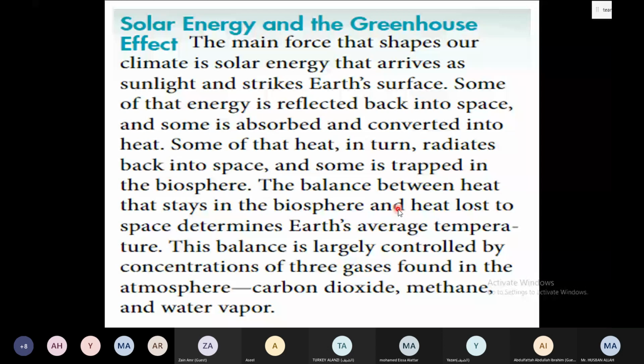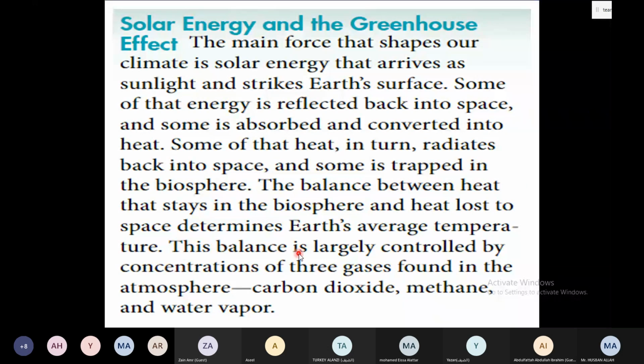The balance between heat that stays in the biosphere and the heat lost to space determines Earth's average temperature. So the heat which is radiated back to space, and the heat which remains in the biosphere, right? Both of these are going to determine the Earth's average temperature. So it will determine what? It will determine the Earth's average temperature.